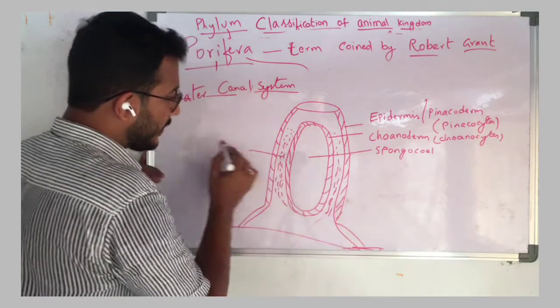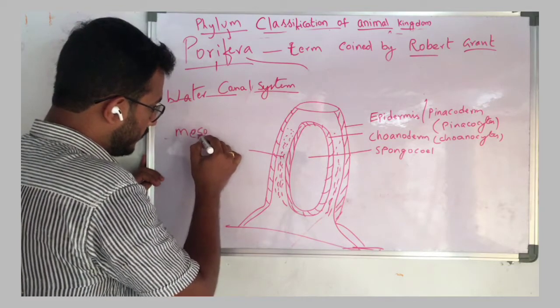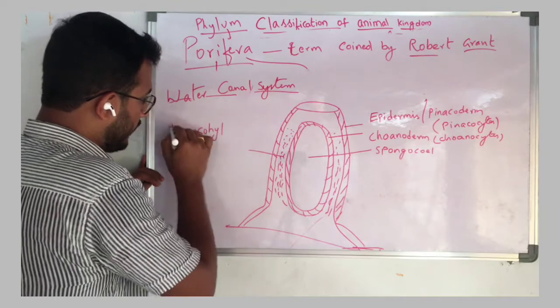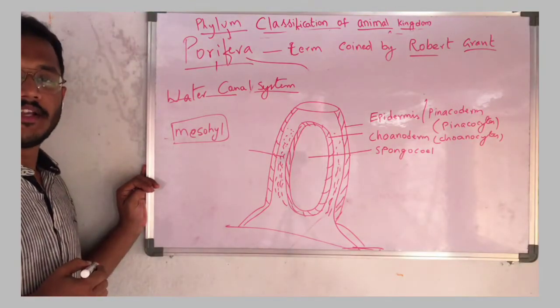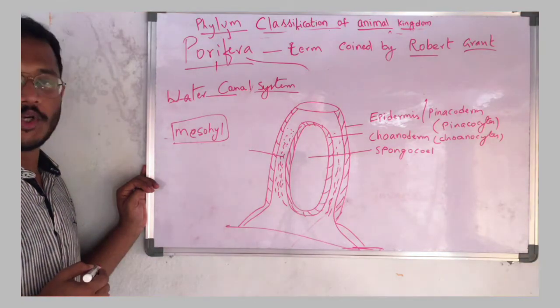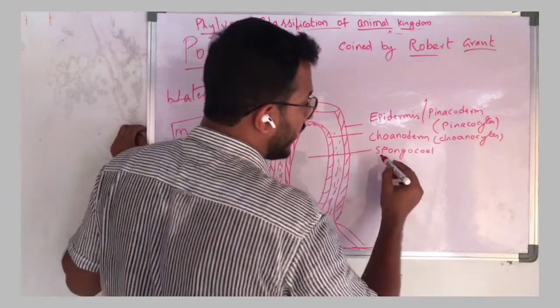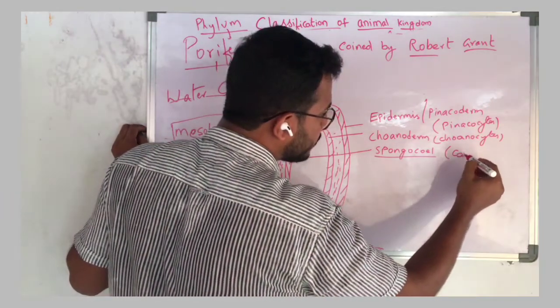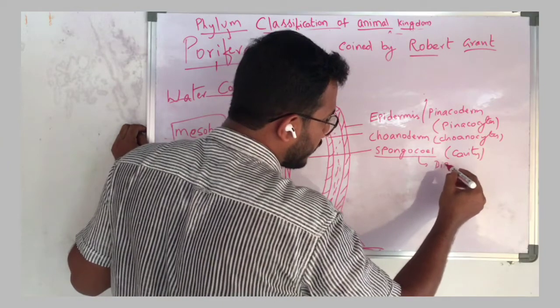So that gel-like material is known as mesohyl. The gel-like material between the outer pinacoderm and inner choanoderm is mesohyl. And what is the use of this spongocoel? It is a cavity helpful for digestion,